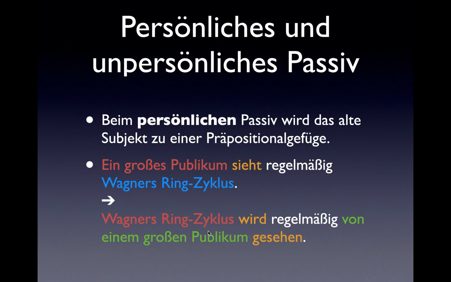Persönliches und unpersönliches Passiv. This is the personal and impersonal passive that we talked about at the beginning. Personal passive takes what used to be the subject and makes it into a prepositional phrase using the preposition von, which is a dative preposition. So we took ein großes Publikum, which was previously our subject, and turned it into the object of the preposition von in the dative case, von einem großen Publikum.